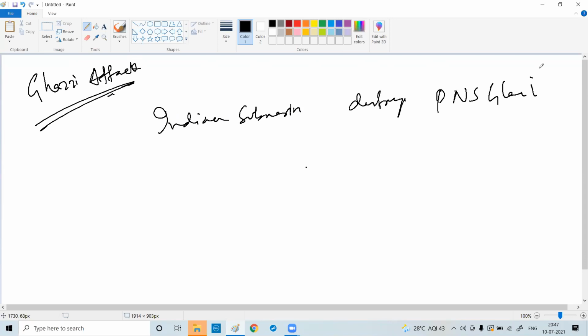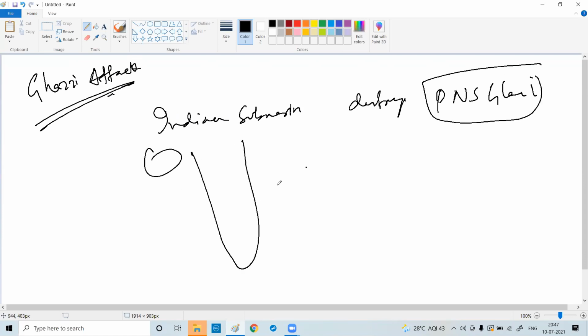PNS Ghazi was the most powerful submarine. India is like this, Pakistan is here, and Vishakhapatnam port is here. They wanted to go and attack Vishakhapatnam port. We had some naval carrier here, and we came to know through a lady. There is a movie called Razi.